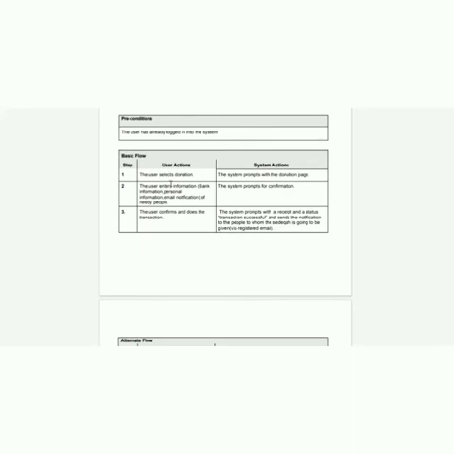Now come to the basic flow. For the user actions, the user selects donation. System action: the system prompts with the donation page. Then the user enters information, and the system prompts for confirmation. The user next confirms and does the transaction, and the system prompts with transaction successful.